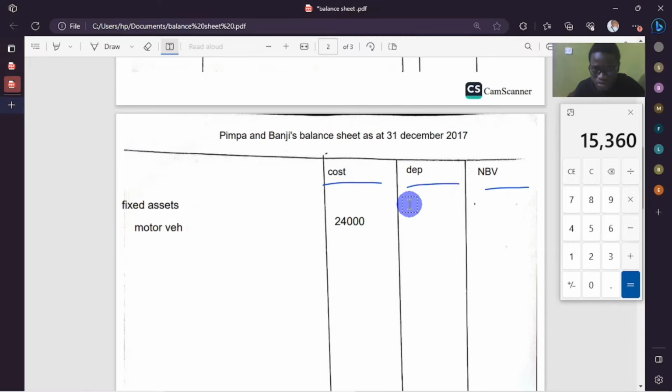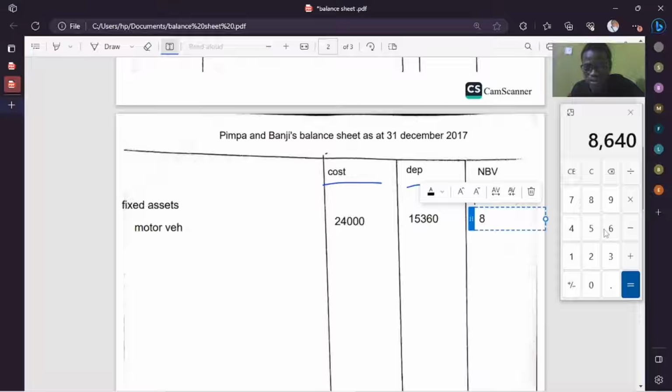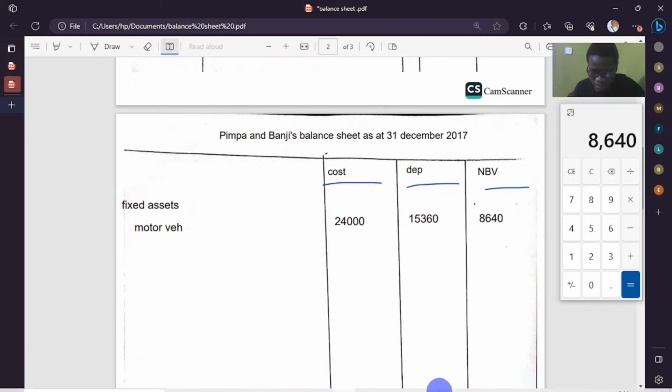This is the depreciation we're going to enter here. Then we subtract from 24,000 minus 15,360 to find the net book value. We're finding 8,640.